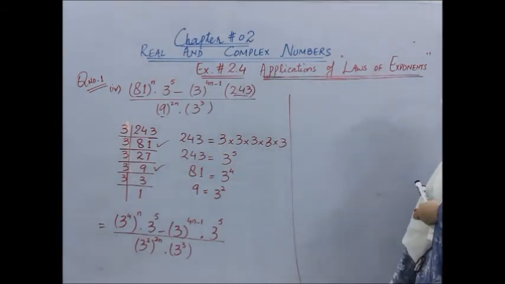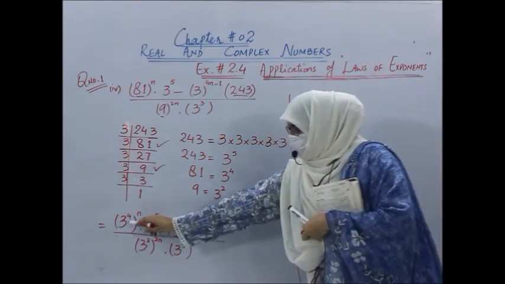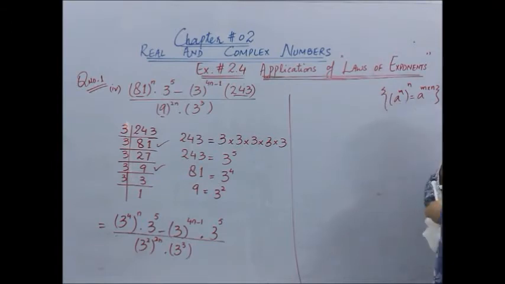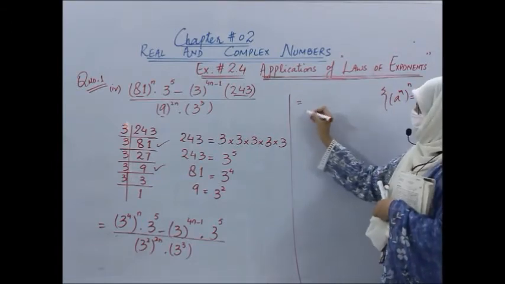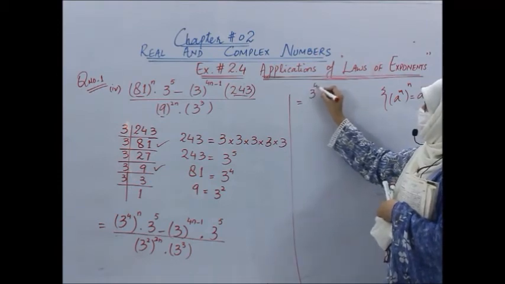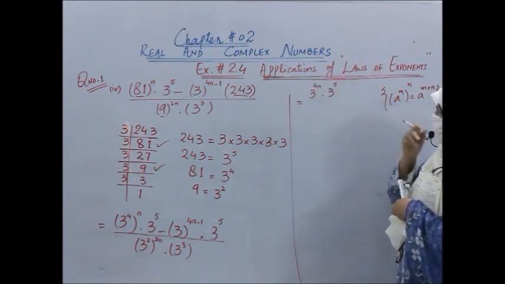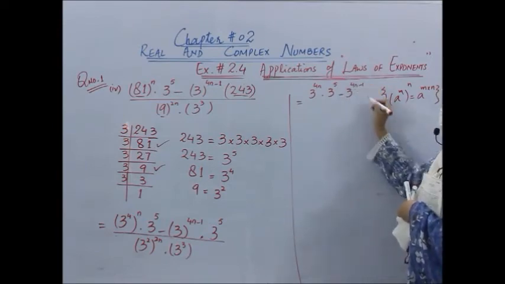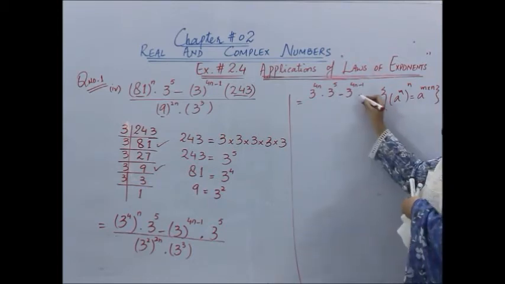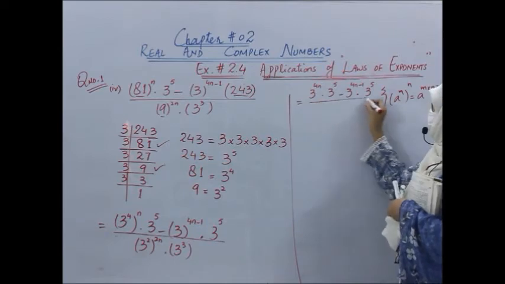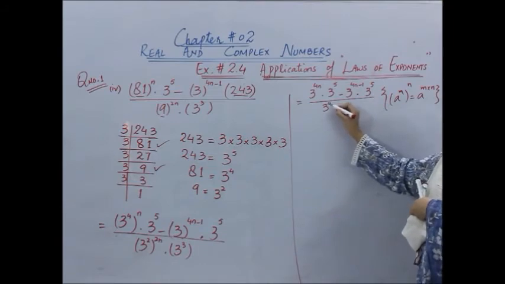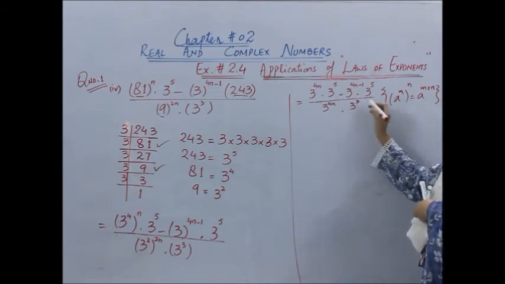of exponent which we have studied. So which law of exponent will we use over here? A power m whole power n. So powers would be multiplied with each other. So we will use this law of exponent at the first. So this could be written as 3 power 4n into 3 power 5 minus 3 power 4n minus 1 and then multiplied by 3 power 5. What about the denominator? 3 power 2 whole power 2n would become 3 power 4n into 3 power 3.